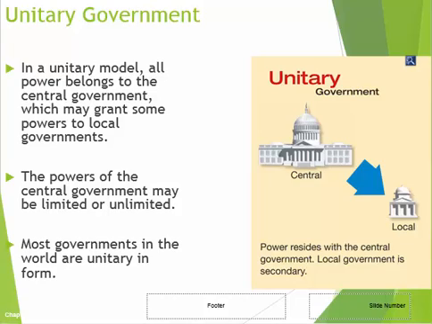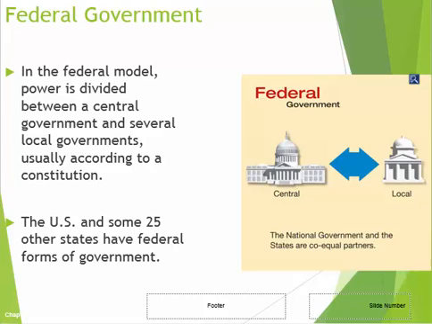Okay, so back to a unitary government, there is a strong central agency, like what we would call Washington, D.C., the federal government, and then they can decide whether or not they want to distribute any power to local governments. Federal government is like what we have. We have a strong central agency, but also various local agencies as well, like Jefferson City. In theory, the power is supposed to be equally divided between the central government and the local government.